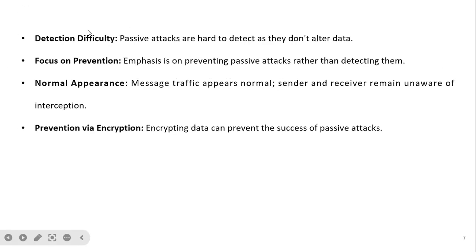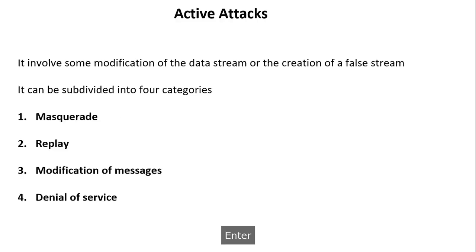Passive attacks are very difficult to detect because they do not alter the data. Here the main focus is on prevention, that is, the emphasis is on preventing passive attacks rather than detecting them. Normal appearance: message traffic appears normal. Sender and receiver remain unaware of the interception. Prevention via encryption: if we encrypt the data, we can prevent the success of passive attacks.